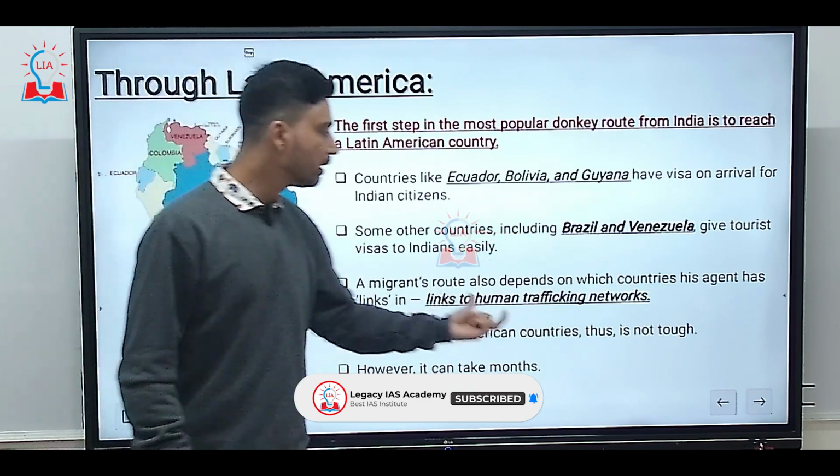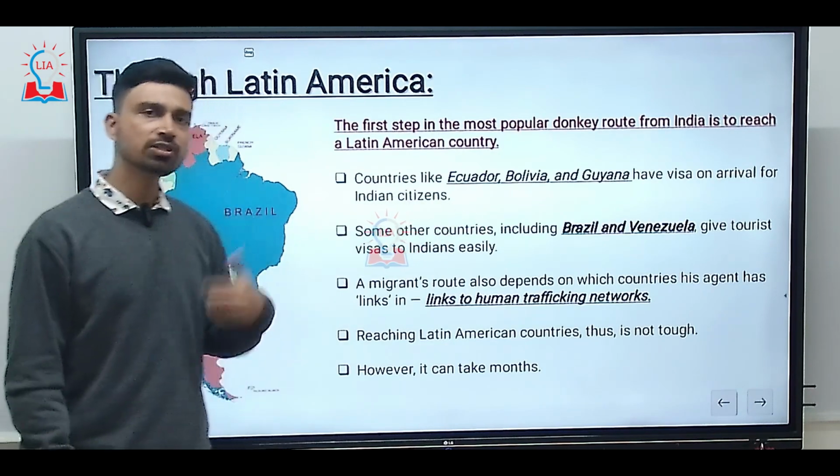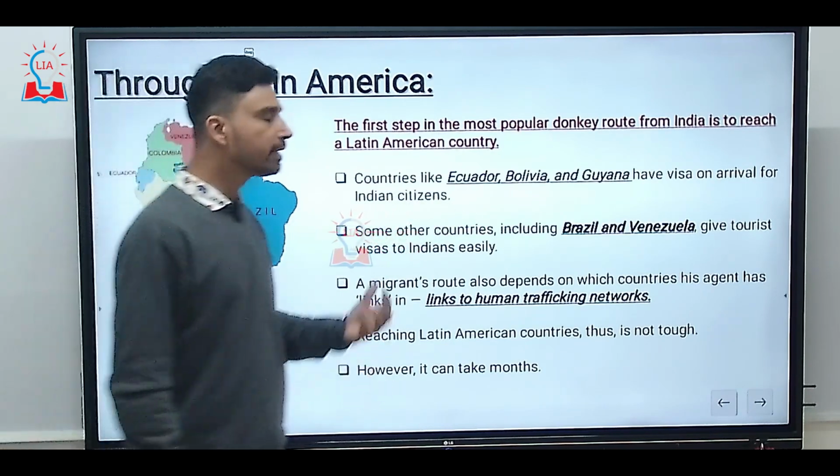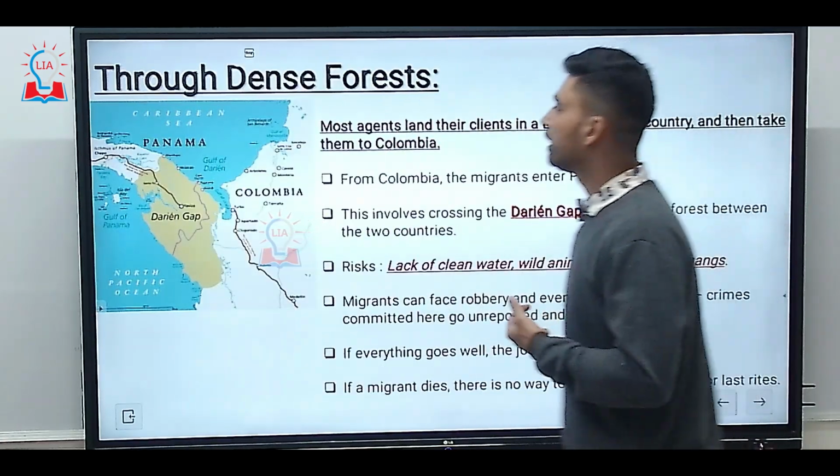So reaching Latin American countries is not tough because of the visa on arrival facilities as well as the easy visa process, especially the tourist visa process. However, it can take months. So time is something that is very important here.